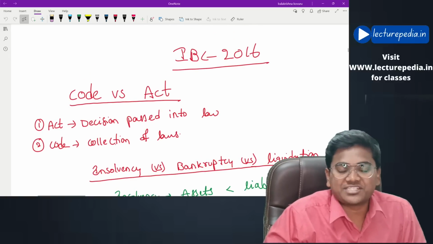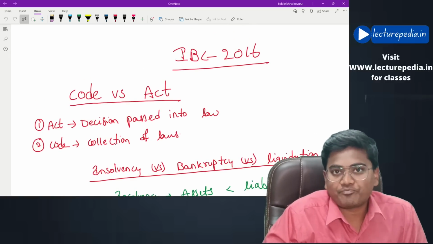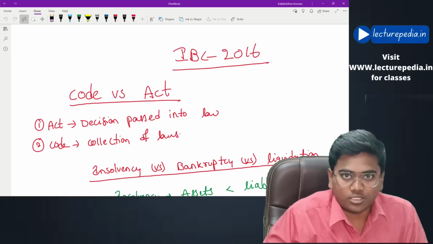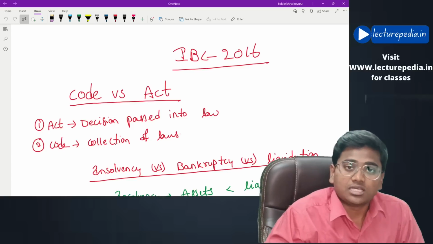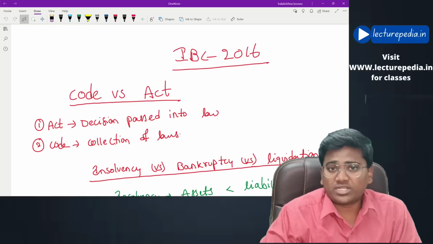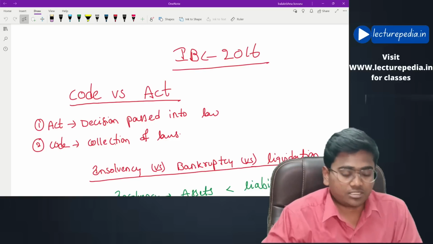This is CA Balakrishna. In this class, we'll be discussing the Insolvency and Bankruptcy Code. We'll be completely revising this Insolvency and Bankruptcy Code. So, without any further delay, let us start the revision.